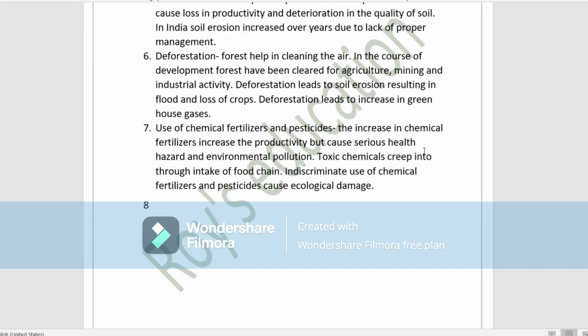Next is the use of chemical fertilizers and pesticides. Here we can see that chemical fertilizers increase the productivity, but this will cause a serious health hazard and environmental pollution.